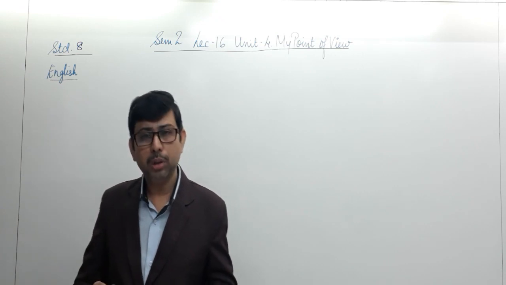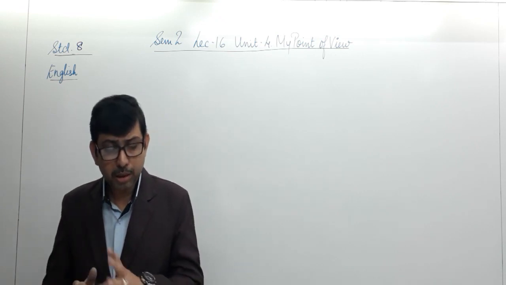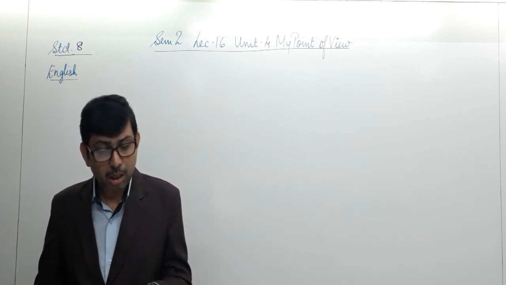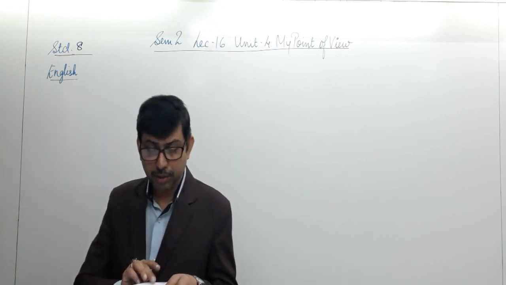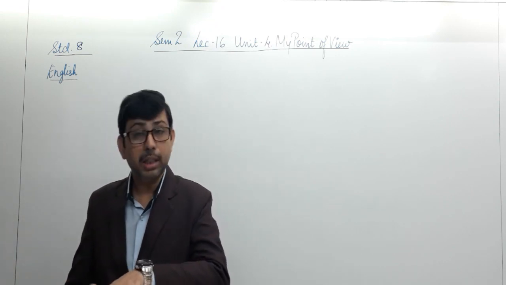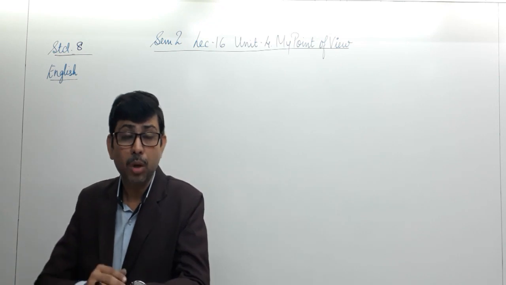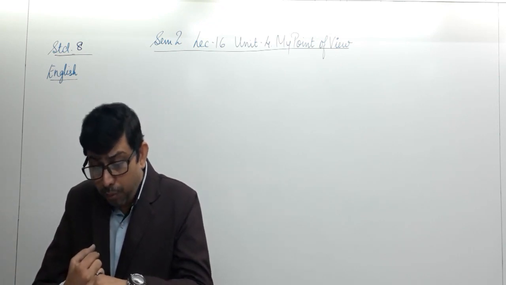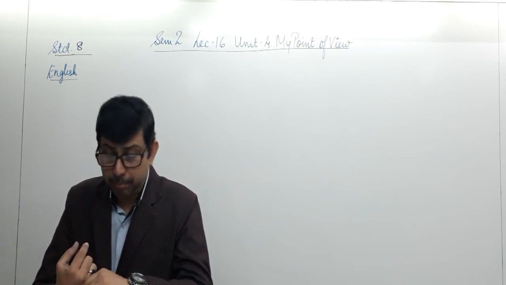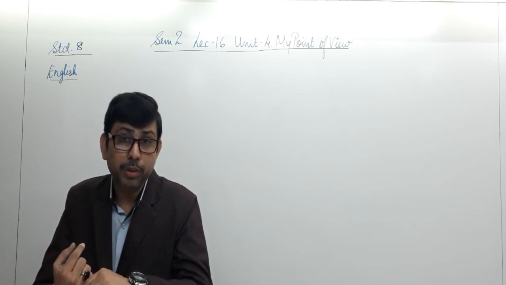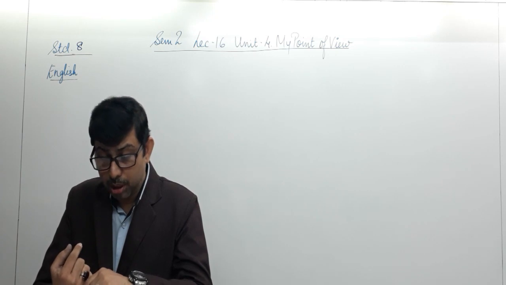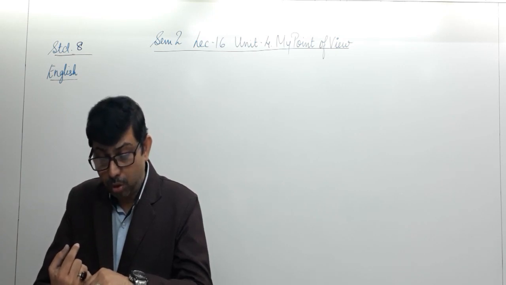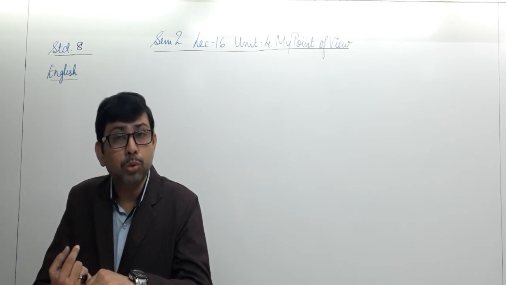So let's begin without further ado and try to read the newspaper article given to us in the first activity, activity 1, on page number 31, and try to understand what the unit is about. Over 100 UFOs sighted in India is the caption or the title of the newspaper article, which was published in DNA on Monday, 5th of November 2012.